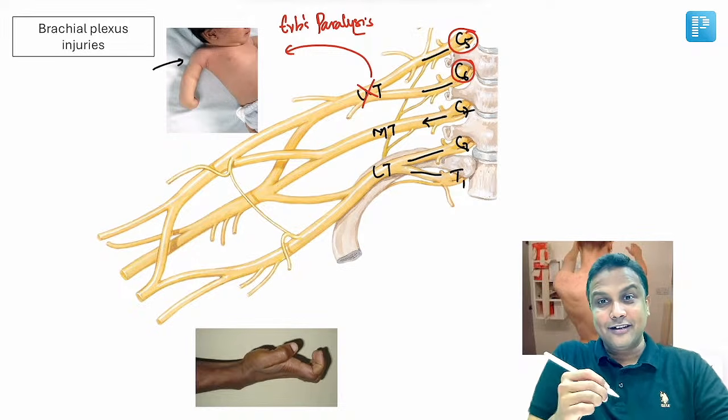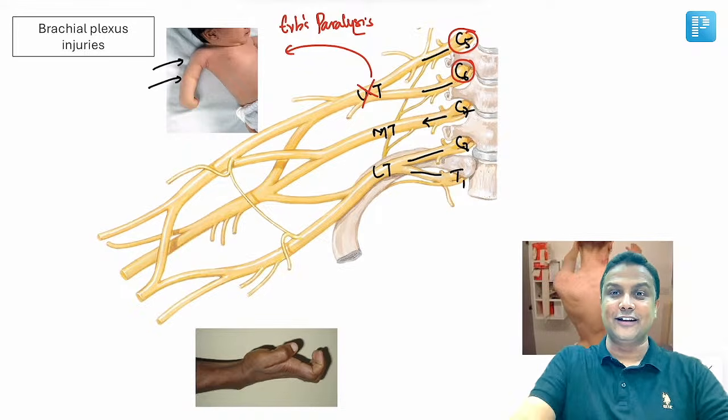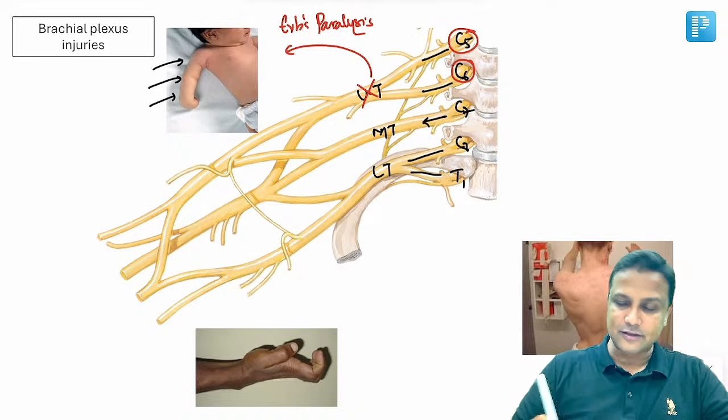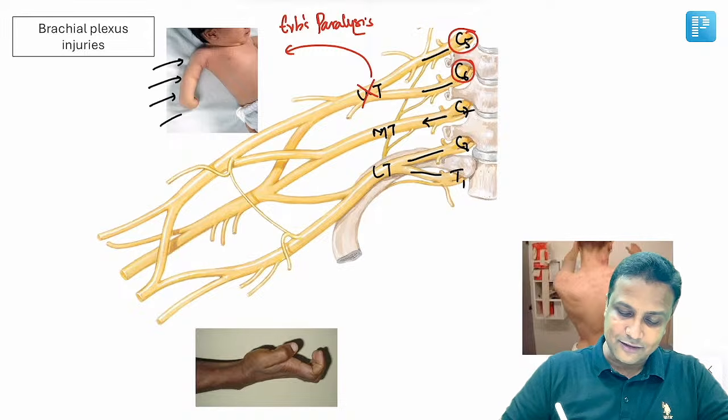Arm will be adducted and medially rotated. What is happening at the elbow? Is the elbow flexed or extended? You can clearly see in the picture, it's extended. And what about the forearm here, sir? Is the forearm supinated or pronated? It's actually pronated. And finally, the fingers are flexed.